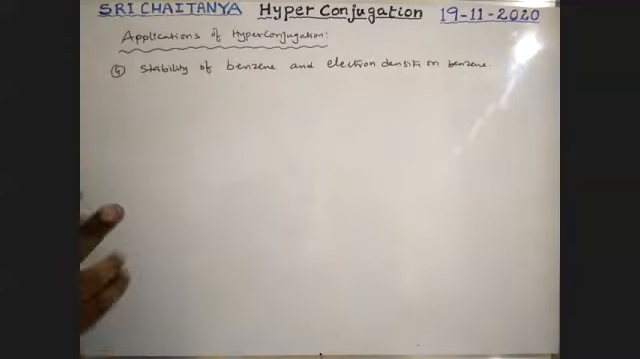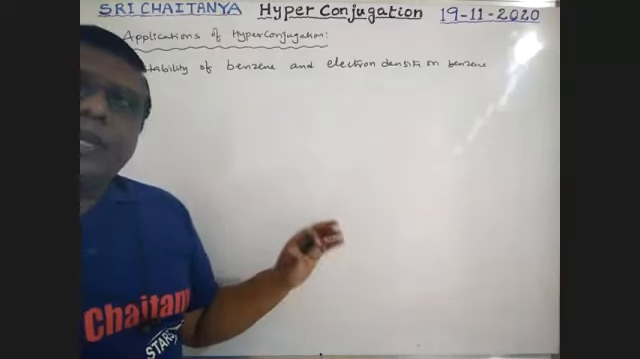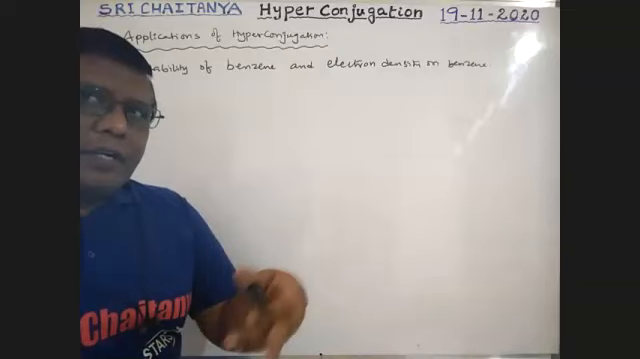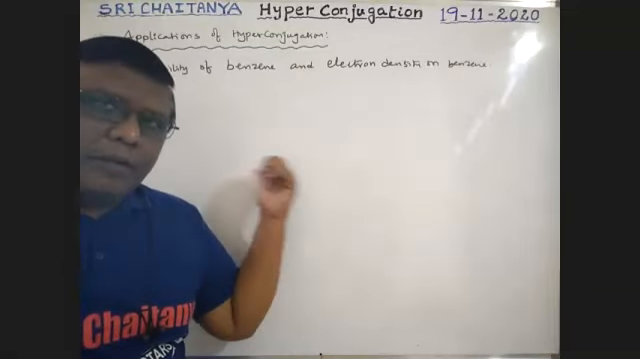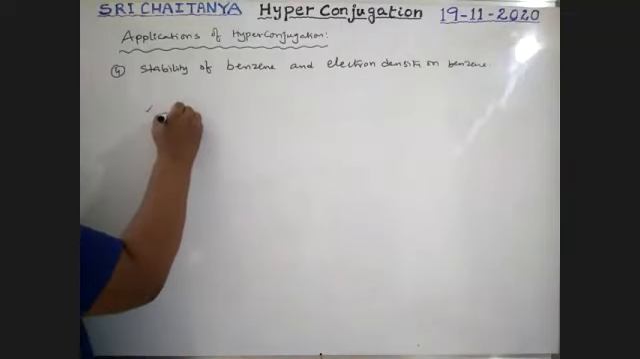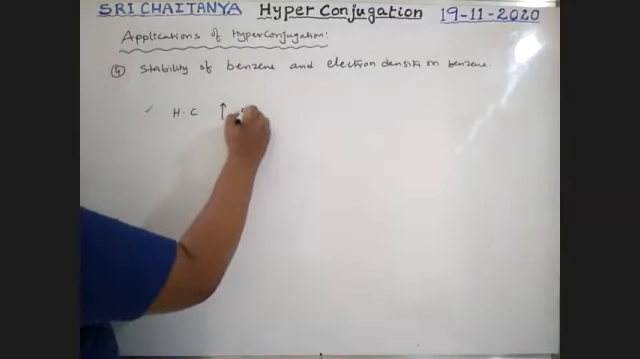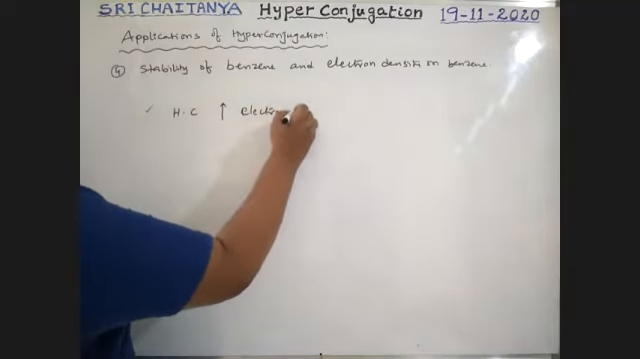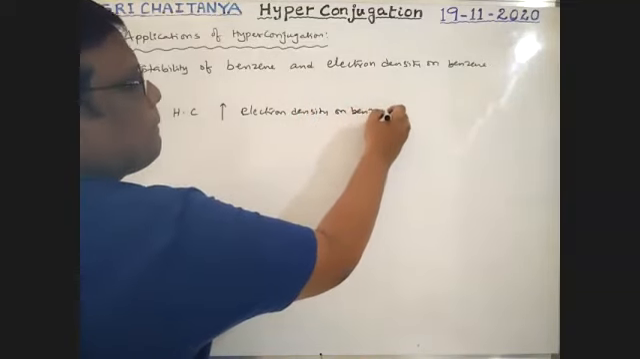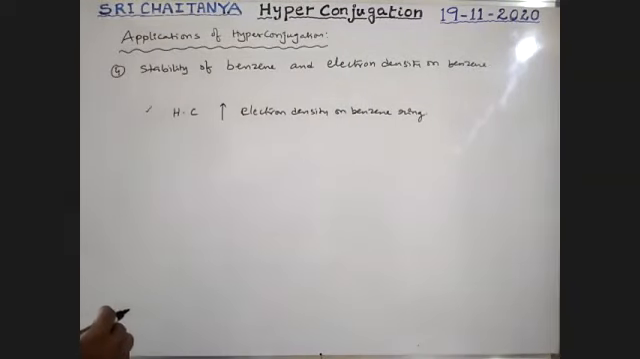Electron density on benzene. Boys, we already explained this. During hyperconjugation, electron density on the benzene ring increases. Because of that, stability decreases. Just now we completed previous examples, boys. So therefore, I'm writing here: hyperconjugation increases electron density on the benzene ring.